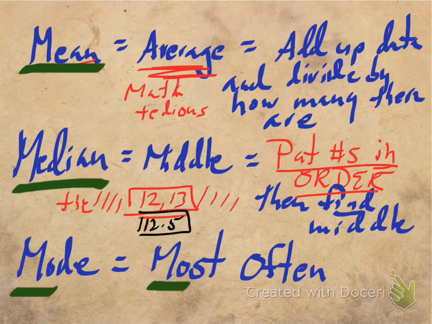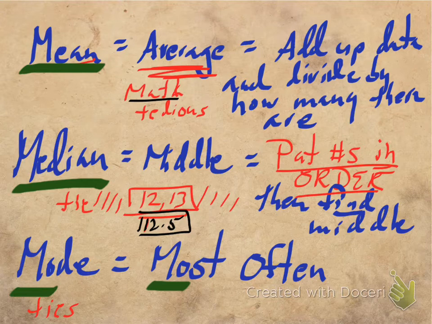So we've got to be careful about that. We've got to put things in order, and we have to solve ties in the median if we have an even number of numbers. For the mean, we have to be really careful because there's an awful lot of math in it, and it's very easy to make a math error. And the mode is complicated because there isn't always just one clear number that happens the most. Sometimes we have ties. If we have a whole bunch of numbers and two of them happen the most, then they're both the modes. So you can have more than one mode.